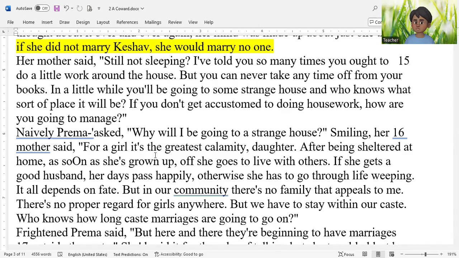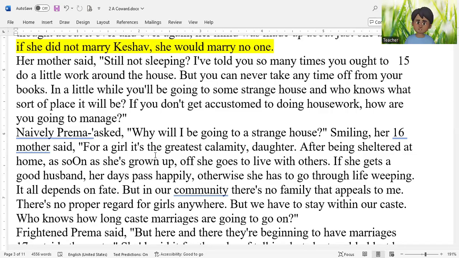Mark here, note in your copy under the character Prema, write down Prema is a very studious girl. Please note down under the heading Prema in the section character. Prema is a very studious girl. She cannot spend even few minutes without the book.